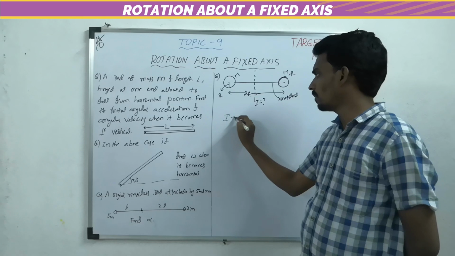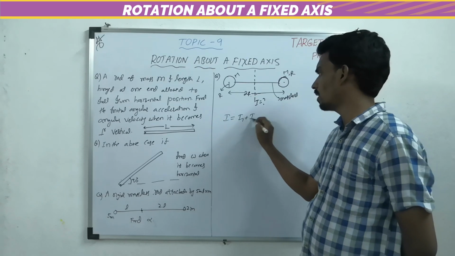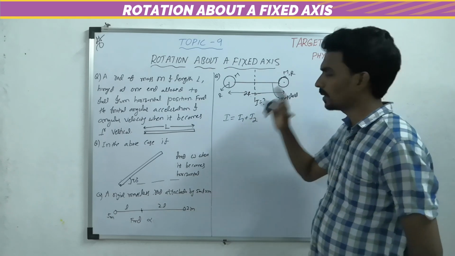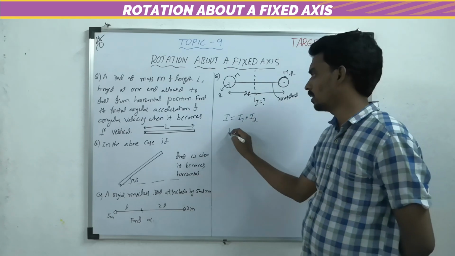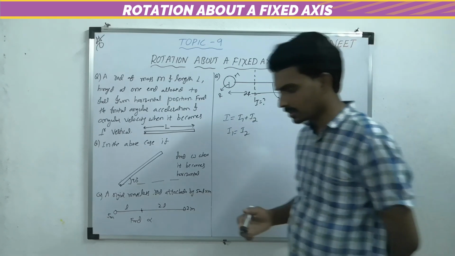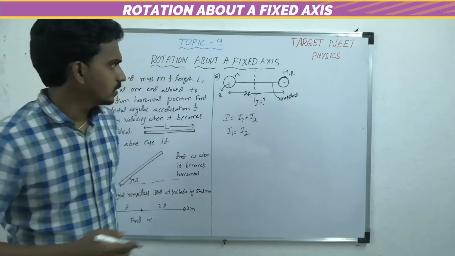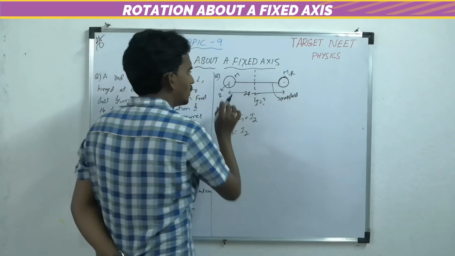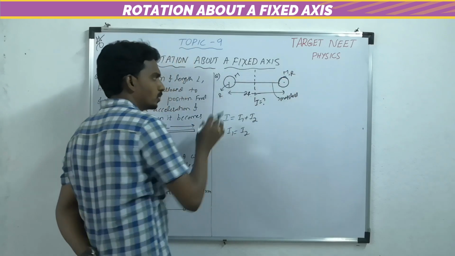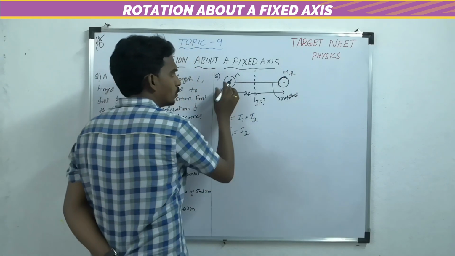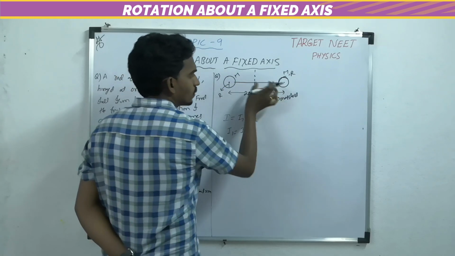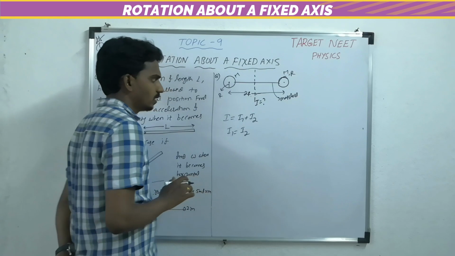Now the moment of inertia of the system is I1 plus I2. I1 is the moment of inertia of one, I2 is the moment of inertia of the other. But I1 equals I2. Why? Because both are solid spheres, both masses are m, both radii are r, and both centers are at a perpendicular distance r from the axis of reference.